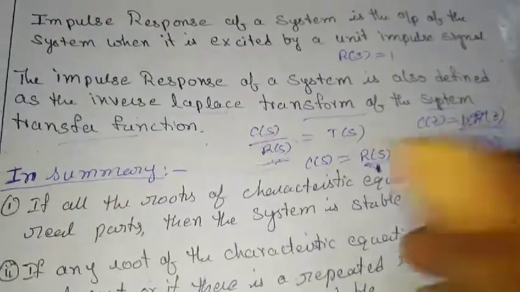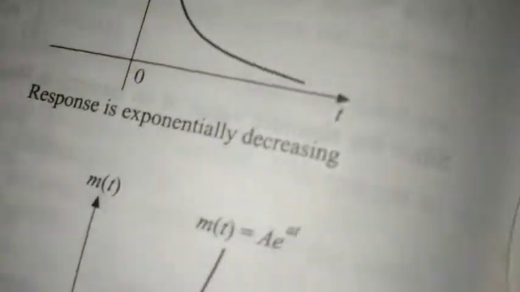We already discussed different stability regions based upon the location of roots. So these are all the responses for the impulse inputs.